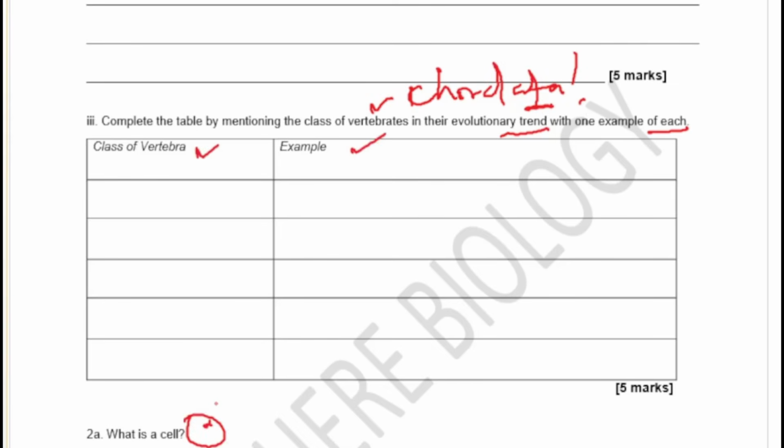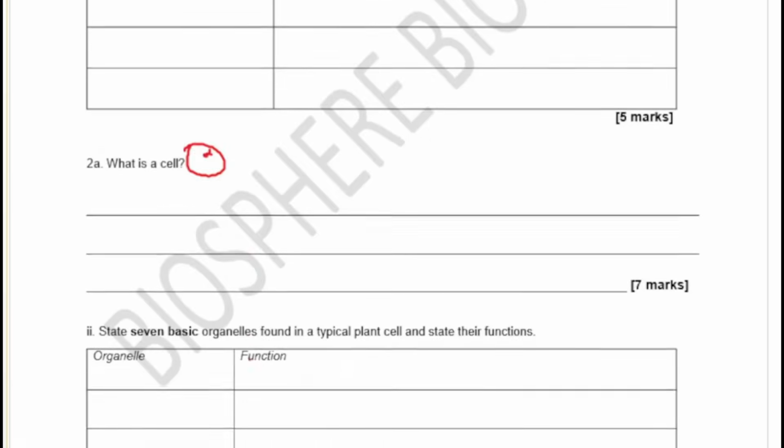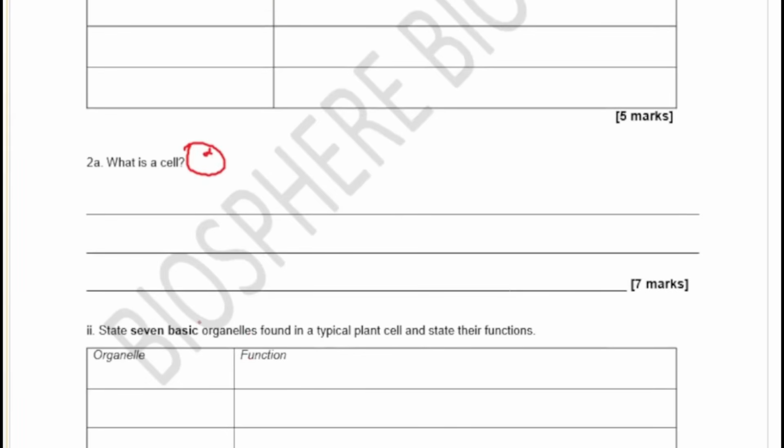And then we came to cells. What is a cell? And then state 7 basic organelles found in a typical plant cell and state their functions. You want to be writing these things down. If you're not writing these things down, you're very wrong. You're not doing yourself any good. So get a pen and a paper and settle down. Put these information down. They will really help you in your examination.